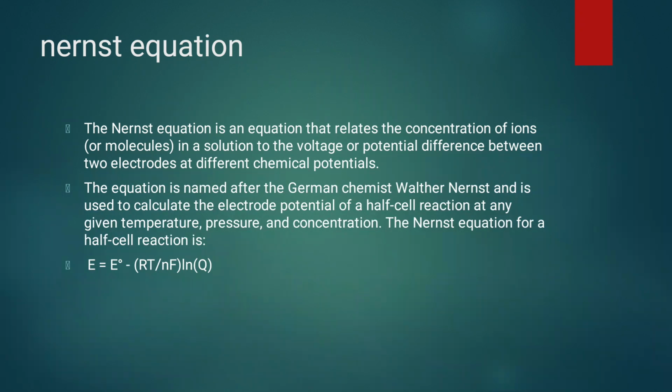The next concept is the Nernst equation. The Nernst equation is an equation that relates the concentration of ions in a solution to the voltage or potential difference between the two electrodes at different chemical potential. The Nernst equation for a half cell reaction is given by E = E0 - (RT/nF) ln Q.